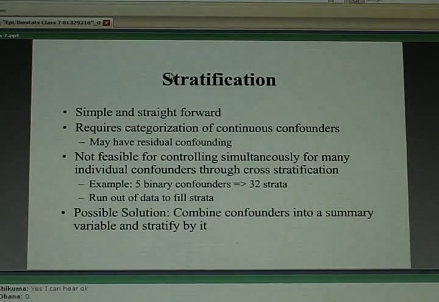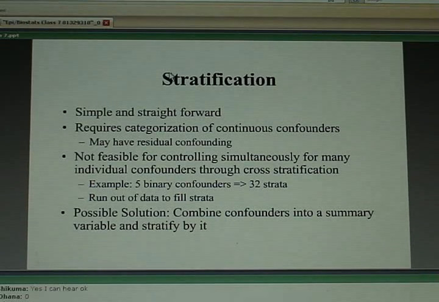It's fairly simple. All you have to do is break people into subgroups. Fairly straightforward. All you're doing is calculating odds ratios in each of the subgroups and averaging them together. It does require categorization. You have to take a continuous confounder like age, and we have to break them up into age groups. We call young people if they're under age 55, old people if they're above age 55. So what happens is you have to group people into categories if you're going to stratify.